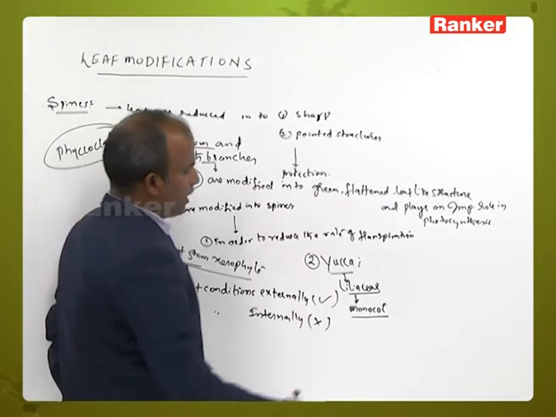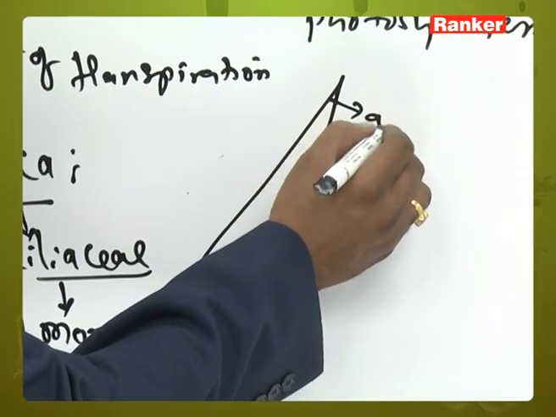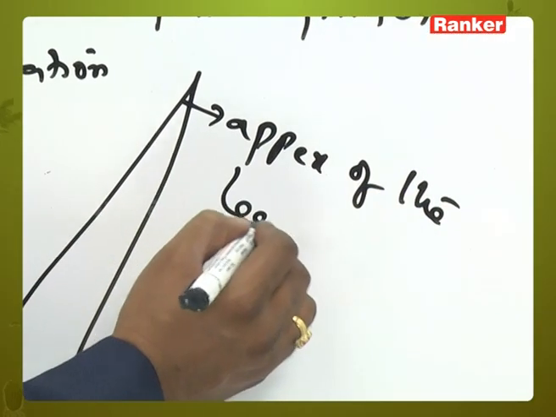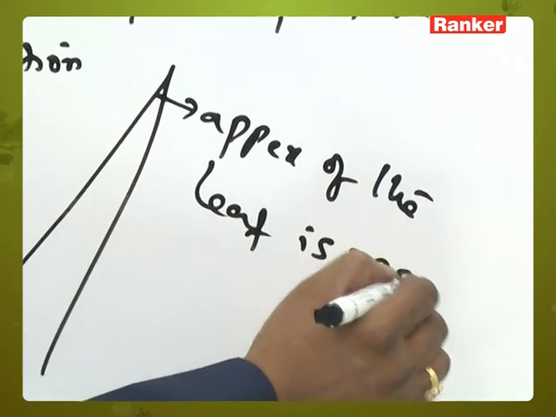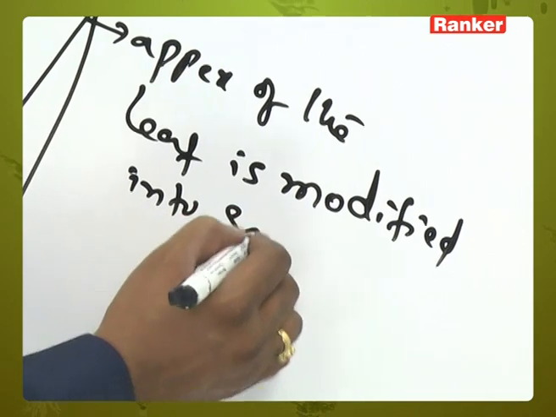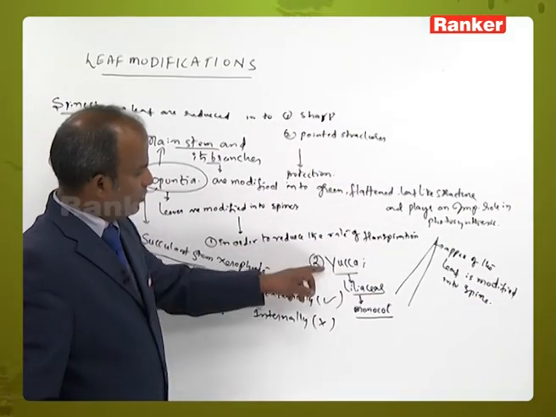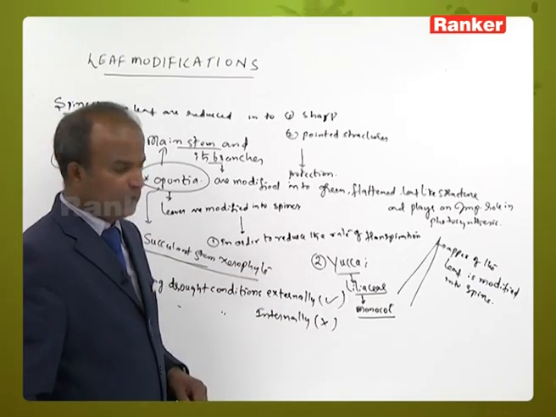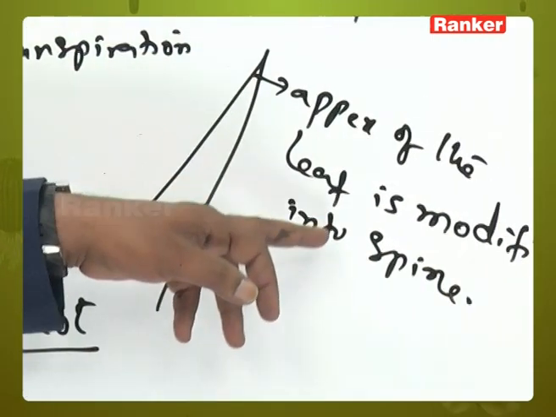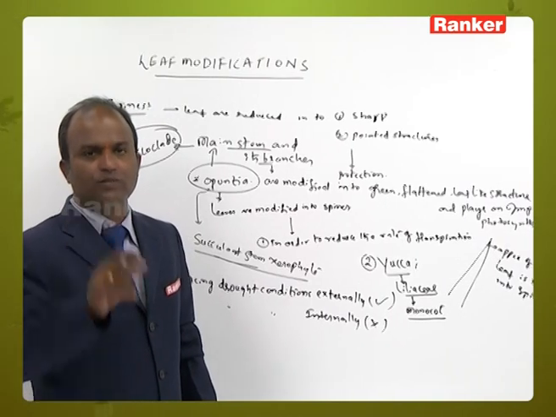In yucca, the apex of the leaf is modified into a spine, in order to play an important role in protection.